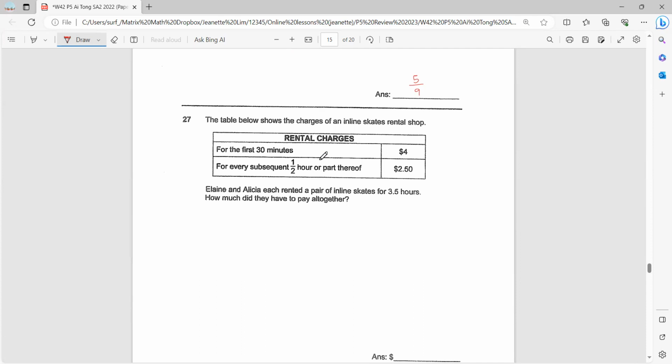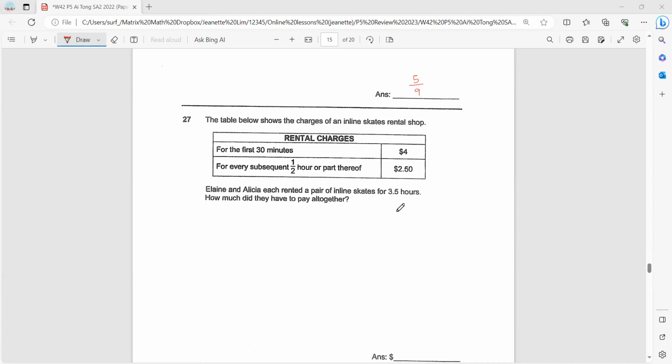Question 27. The table below shows the charges of an inline skates rental shop. So Elaine and Alicia each rented a pair of inline skates for 3.5 hours. How much did they have to pay altogether? Okay, so for the first 30 minutes, it's $4, and this $4 can only be applied to the first 30 minutes or half an hour, okay? So for each subsequent half an hour or part thereof, it costs $2.50.